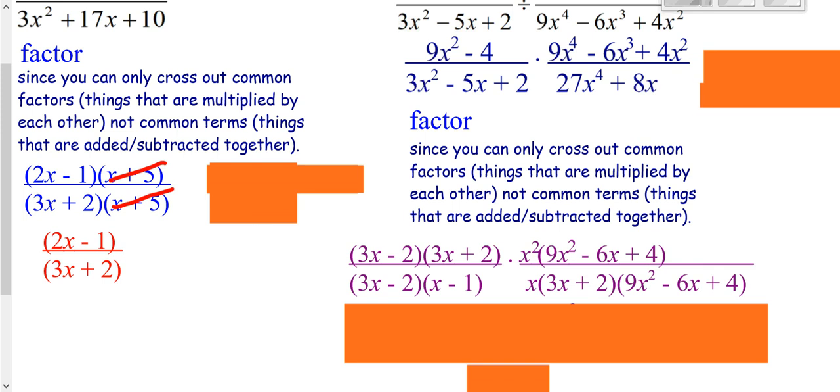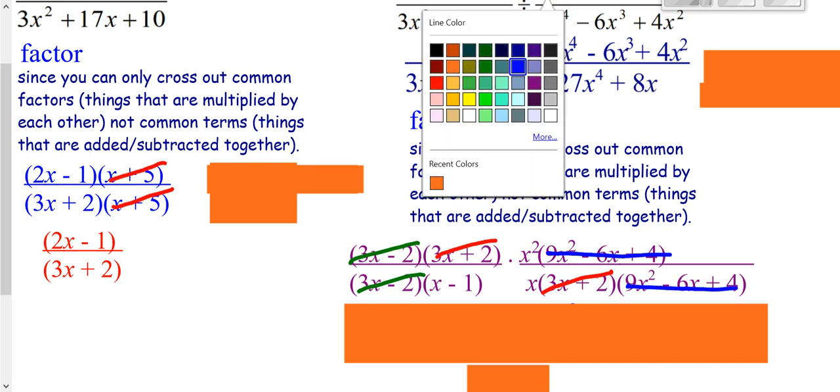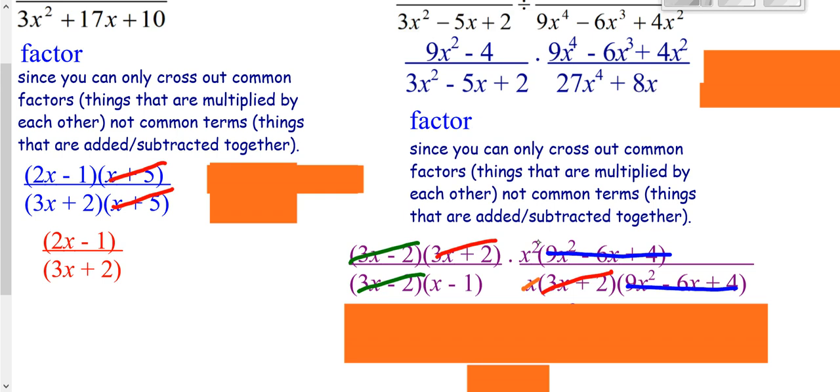Now, at this point, you'd want to see, is there anything the same top and bottom? Yeah, I have a 3x plus 2 top and bottom. I have a 3x minus 2 top and bottom. I have this top and bottom. And I have one other thing. I have an x times the bottom here and an x squared times the top here. So I can take an x out of the top and the bottom.